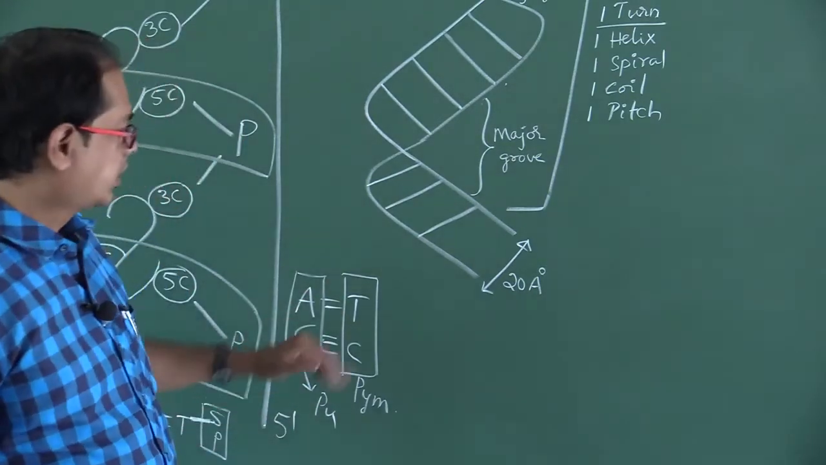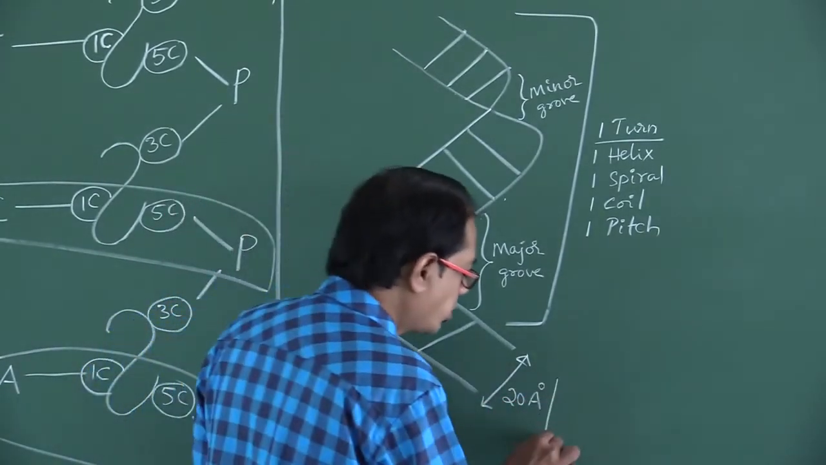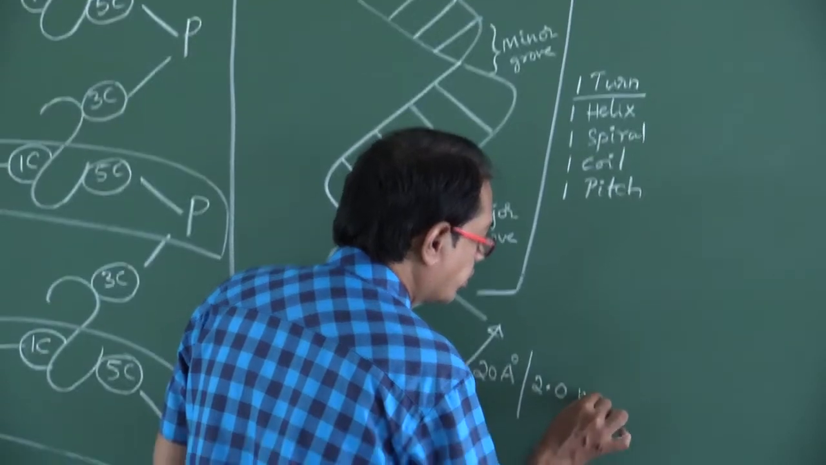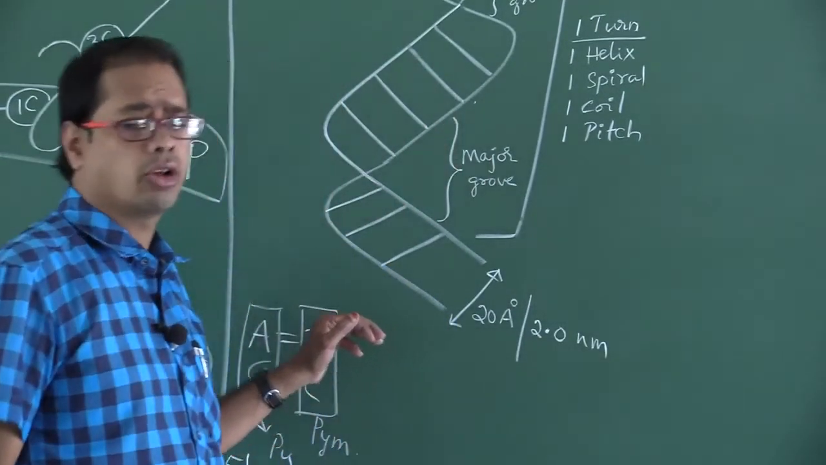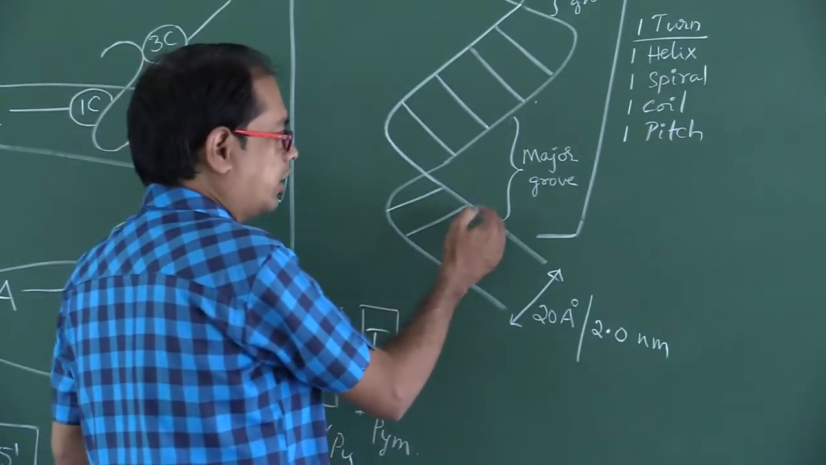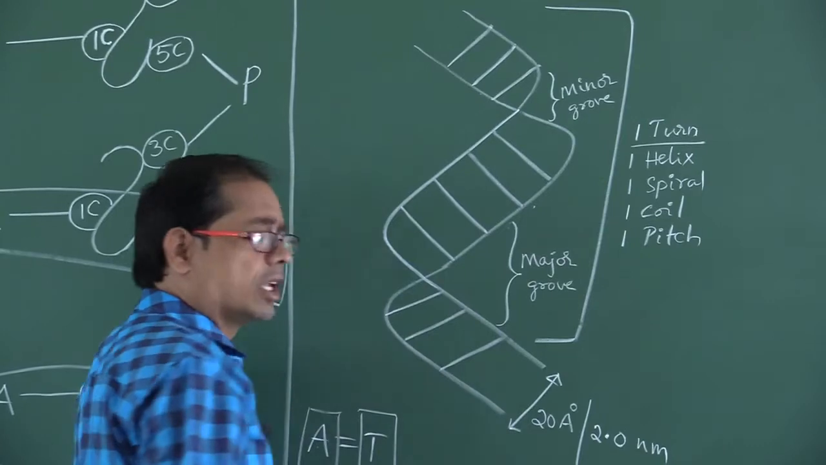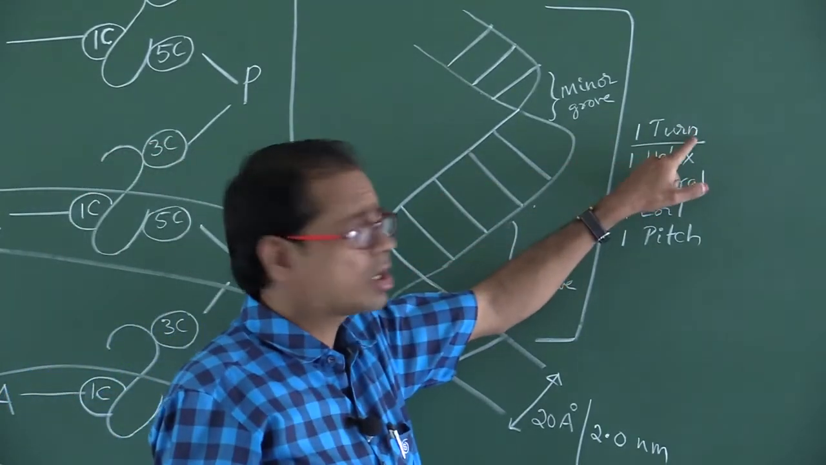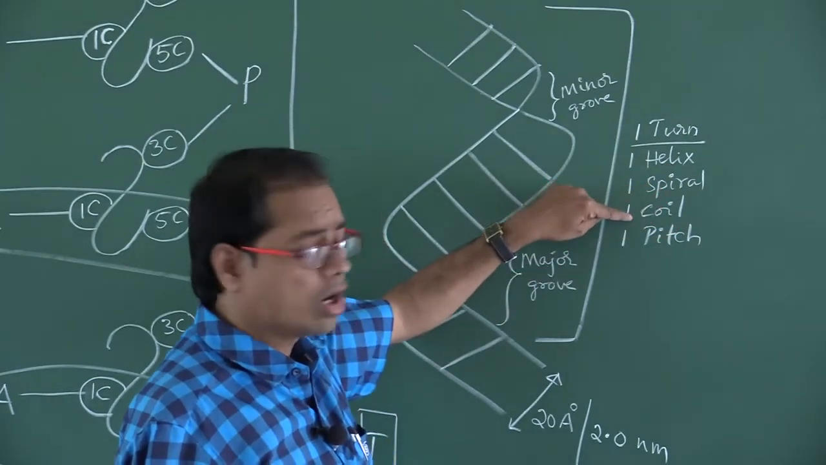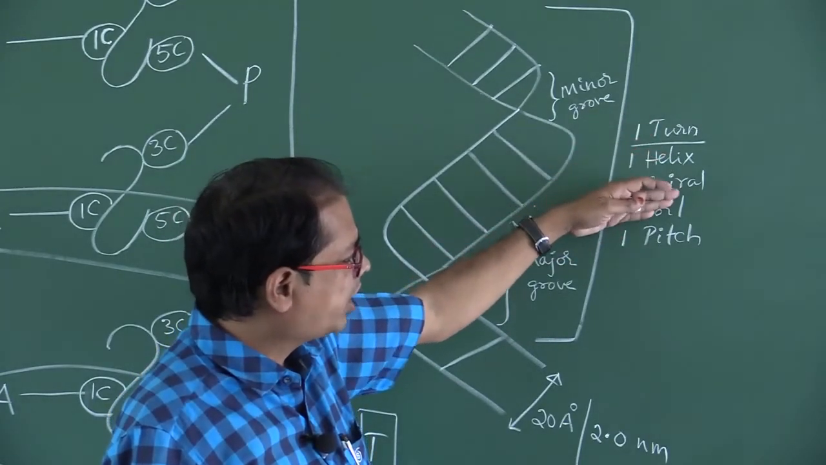Next, the diameter of DNA is 20 angstroms, or in other words 2.0 nanometers. That is 2 nanometers. Radius means 10 angstroms. Here, from here we start, this is 1 turn. This turn is also called helix, spiral, coil, or pitch. Turn, helix, spiral, coil, pitch.